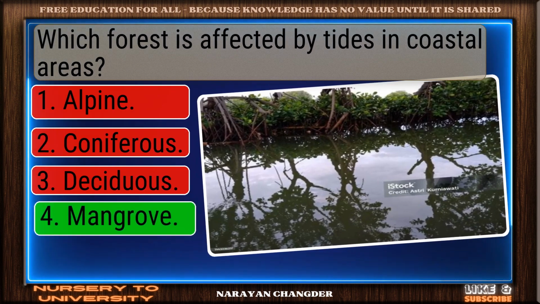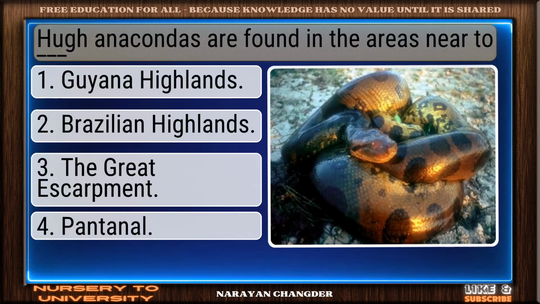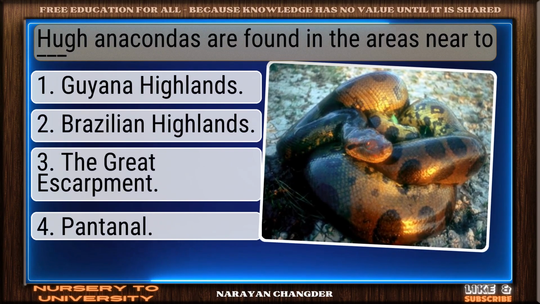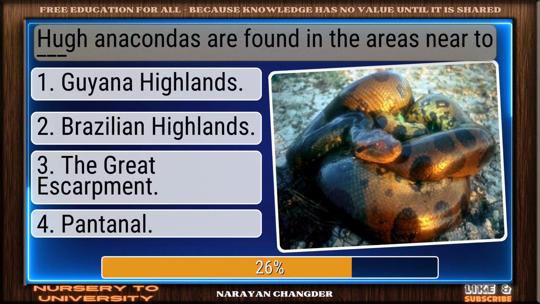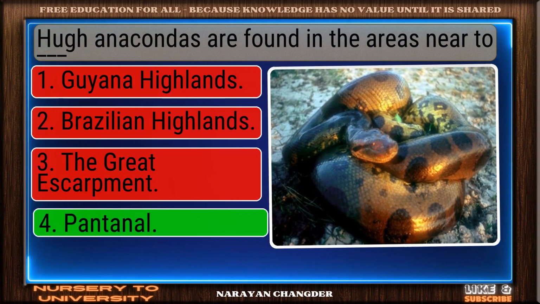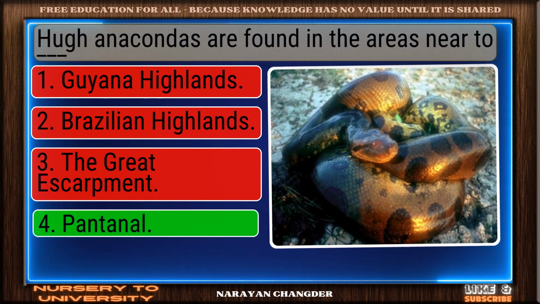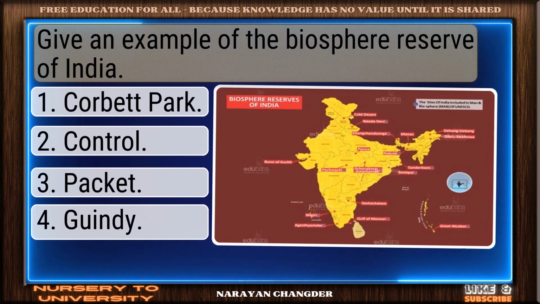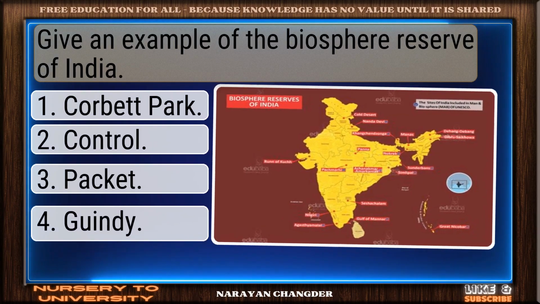You chose mangrove, and it is correct. Question number 194. Huge anacondas are found in the areas near to dash. Right choice. Pantanal is the best answer. Question number 195. Give an example of the Biosphere Reserve of India.